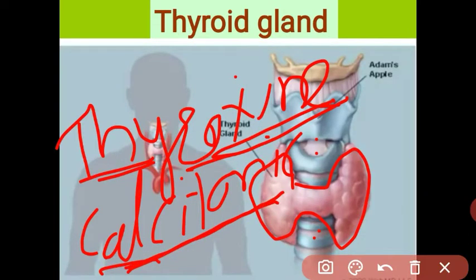Calci means this hormone maintains the calcium and phosphate level in our blood. Got it? What is the main function of the calcitonin hormone? The calcitonin hormone maintains the calcium and phosphate in our body. Got it? And the thyroxine hormone is very important.